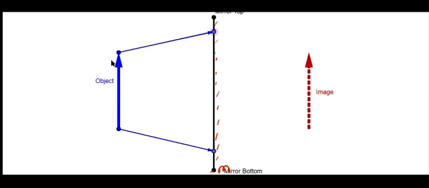So when light rays are incident on the mirror from the object, what happens? It reflects, it bounces, because it's a plane mirror. Now we'll see the reflected rays. Observe carefully. When a light ray is incident like this, it is reflected.